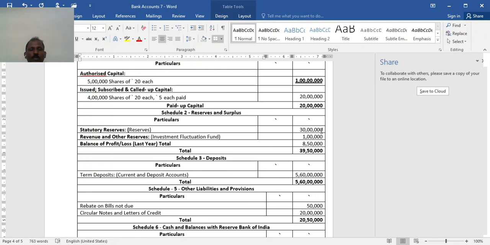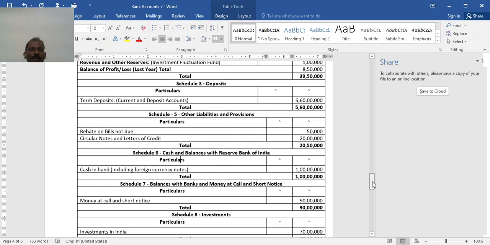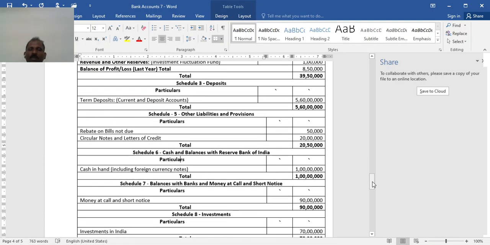Then schedule 3, deposits, term deposits altogether 5 crore 60 lakh. Then other liabilities and provisions: rebate on bills not due 50,000, the unexpired period outstanding at the end.